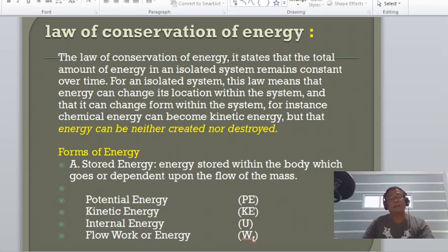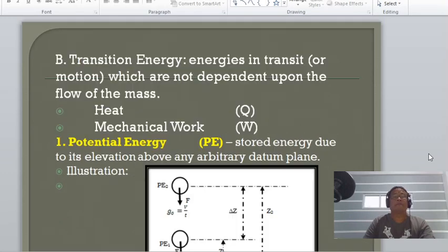First, we have the so-called potential energy designated as PE. Another is kinetic energy designated as KE. Another is internal energy designated as U, and the flow work or flow energy designated as W sub F.